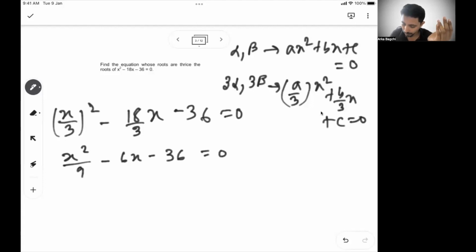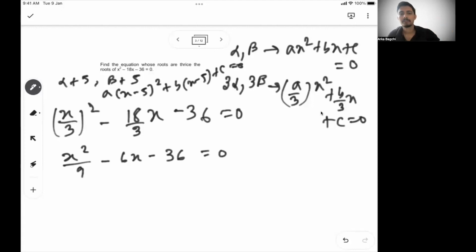So if instead of 3 alpha and 3 beta, it was alpha plus 5 and beta plus 5 as the two new roots of the equation, my equation would have become a into (x minus 5) whole square plus b into (x minus 5) plus c equal to 0. Again, we have given exact detail in the foundational session, so we can go through that.